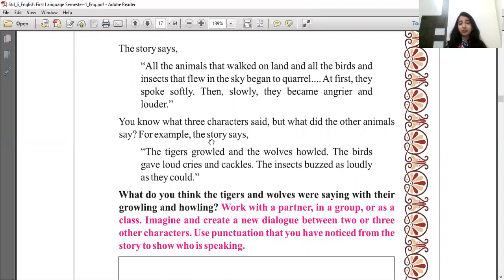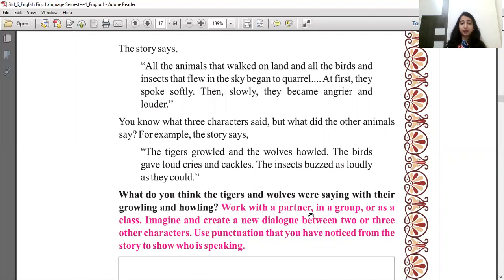For example, the story says the tigers growled and the wolves howled. The birds gave loud cries and cackles. The insects buzzed as loudly as they could. So what do you think the tigers and wolves were saying with their growling and howling? What do you mean by growling? Tigers, when they were angry, they started to growl. They started making noise. But we have to interpret what they meant by this growling. If there is a fight between animals and birds, what would the tigers say? We have to think and write the dialogue of tigers and wolves, correct?